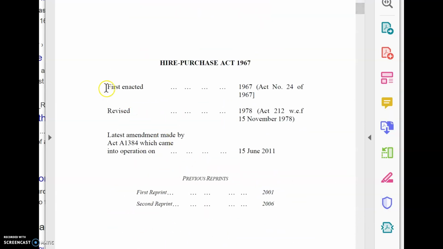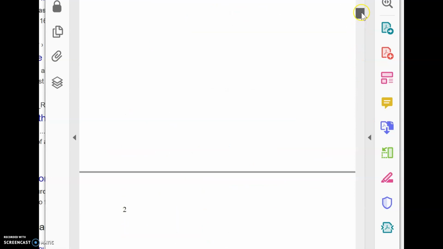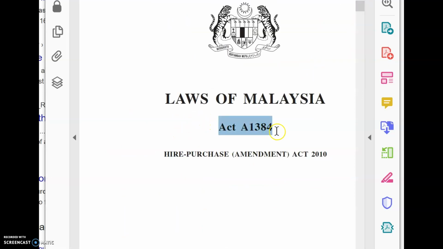Can we have a look? Okay, it was first enacted in 1967. Revised, remember I said just now revised, there was some technical error, grammatical error, some typographical, so it has been revised in 1978, and it has taken effect on 15 November 1978. And then the latest amendment made by Act A1384, which came into operation on 15 June 2010. So Act A1384, can we have a look whether this is Act A1384? Yes, see, Act A1384, Hire Purchase Amendment Act, and they have inserted section 4,